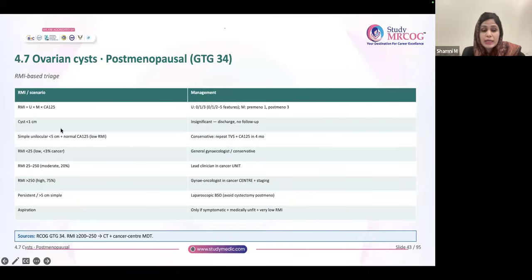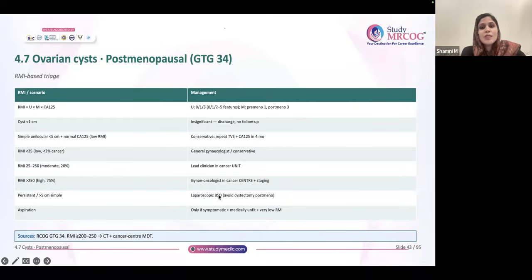A cyst less than or equal to 3 centimeter, unilocular, simple, unilateral, that does not contain any solid area, needs no follow-up. But if it's otherwise, then you have to look at many things. If you see a postmenopausal ovarian cyst, you will check CA125, do a TVS plus or minus TAS, and then calculate RMI.